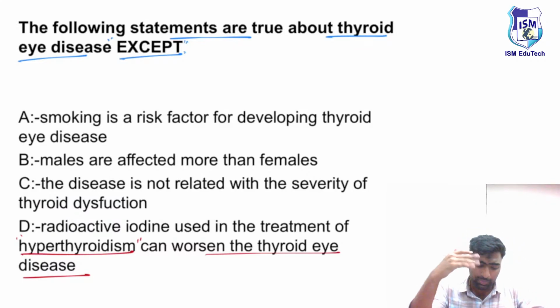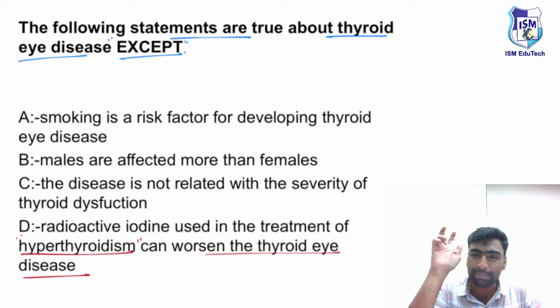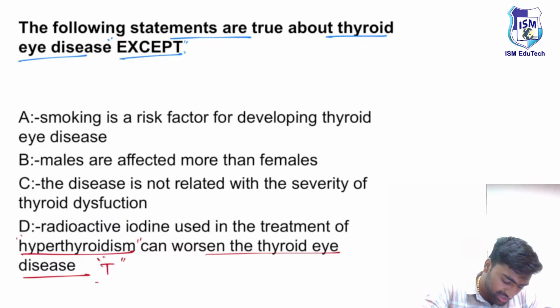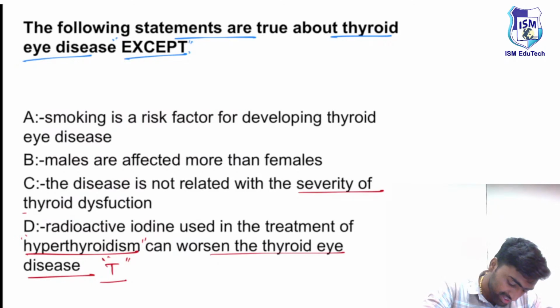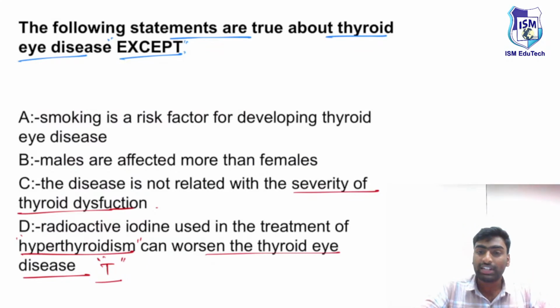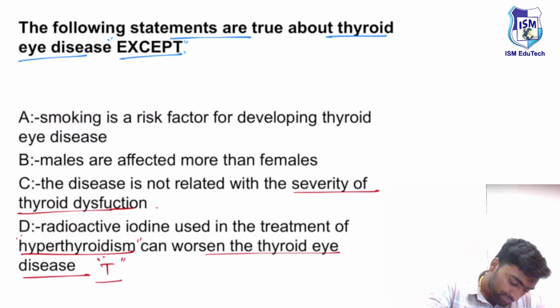Because of the same properties, this can lead to worsening of the eye disease. Yes, this is a true statement. Next, it is not related to the severity of thyroid dysfunction. That's true, because in hypothyroidism or euthyroidism also, we can see this thyroidopathy. So this statement also becomes true.